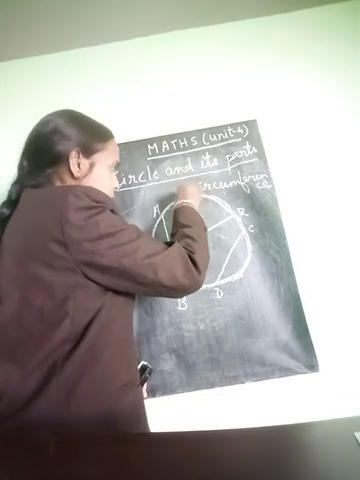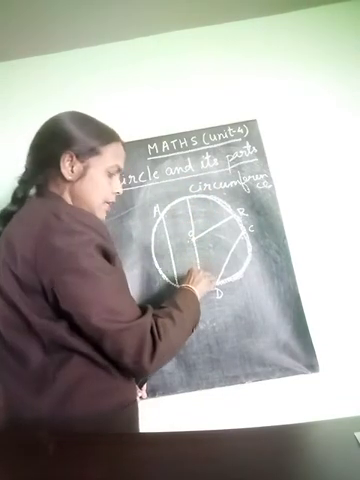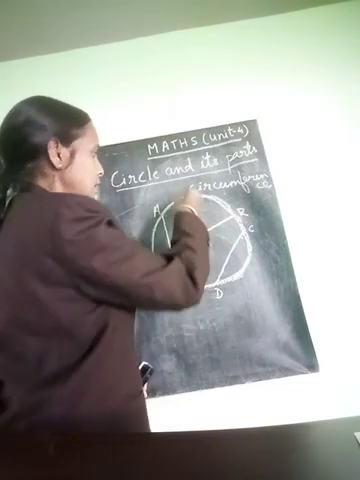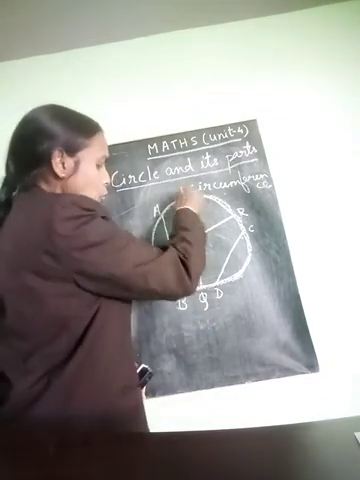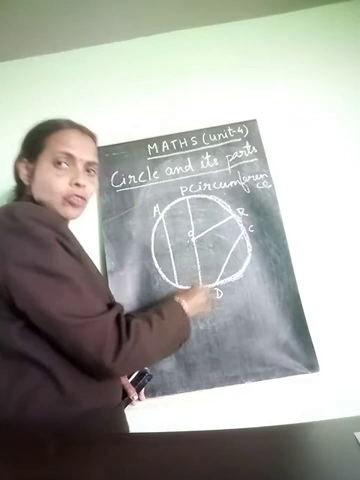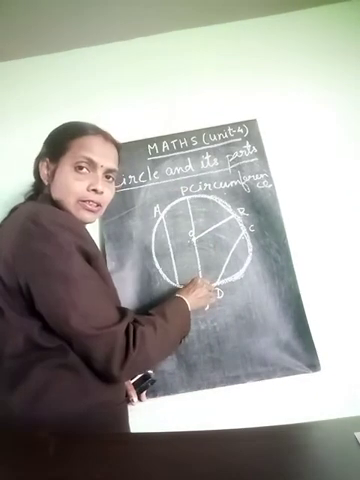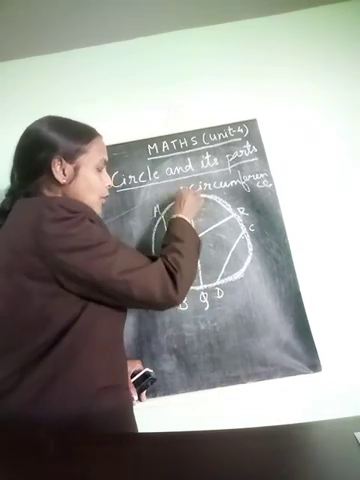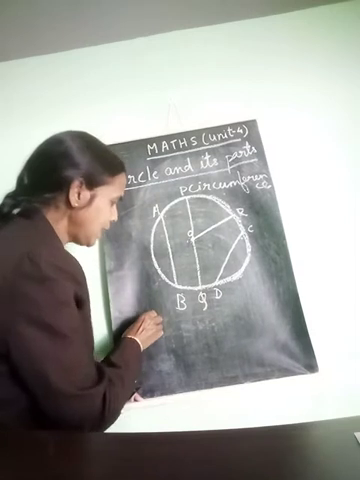Now here I am drawing this line PQ. PQ is also a chord, but it is passing through the center of the circle. This is a chord and it is the longest chord. The longest chord of the circle is called the diameter. What do you call it? Diameter.